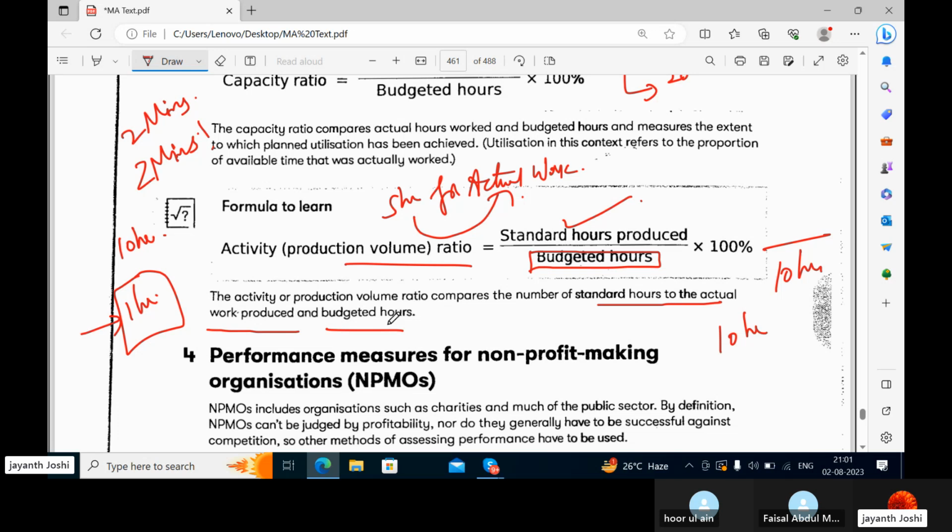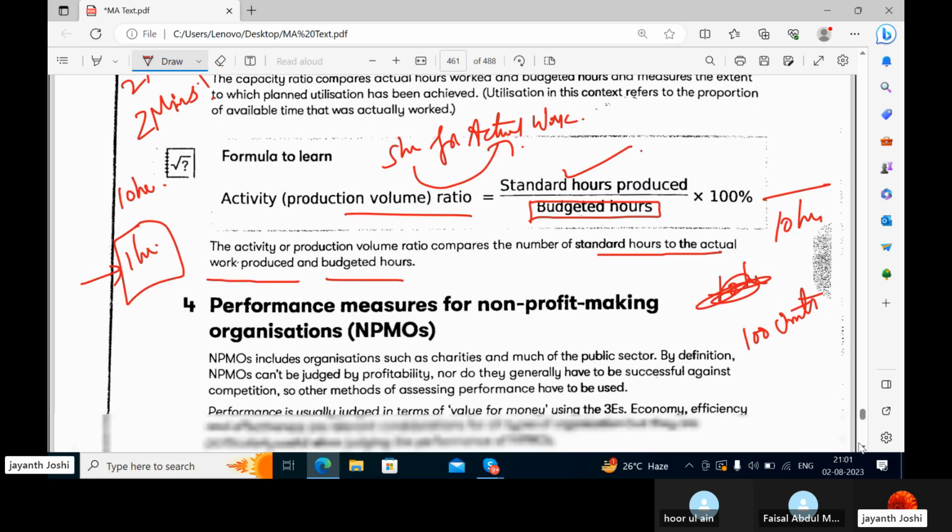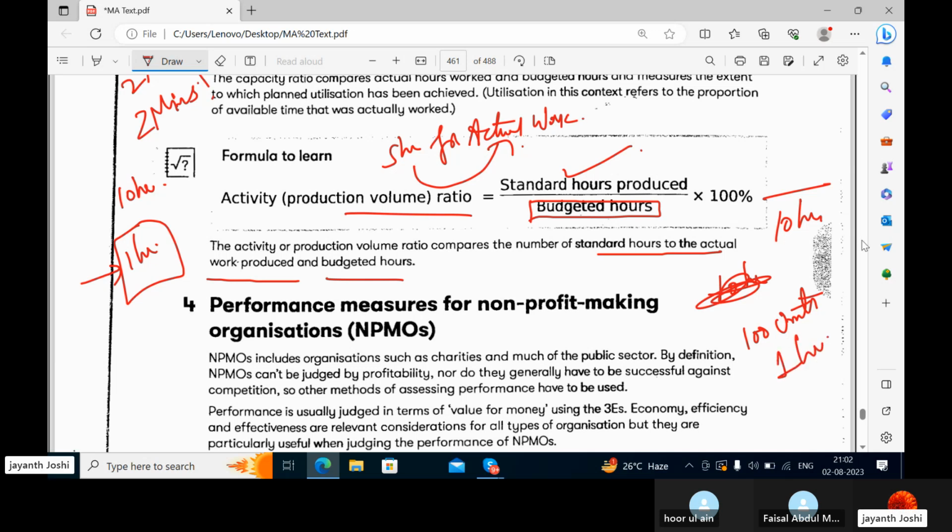So see, according to us, what we have budgeted is, when we want to make 100 units, please understand, for making 100 units it takes 1 hour. That is the standard.